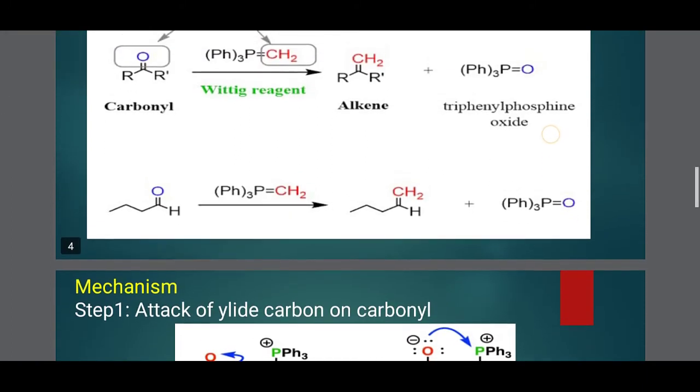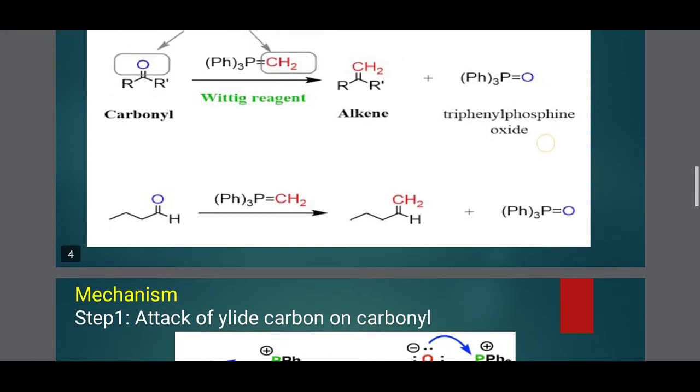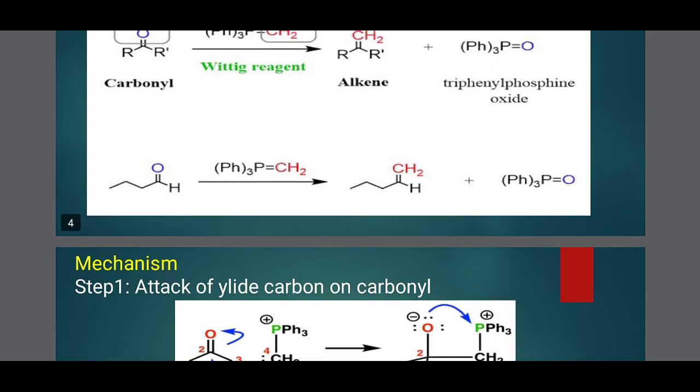While this is a general reaction, when we come to the mechanism you will get a clear idea about how this reaction occurs. We will see it in the mechanism part.